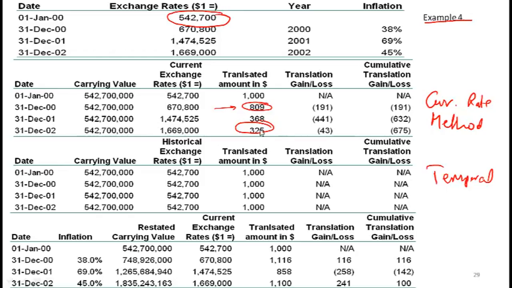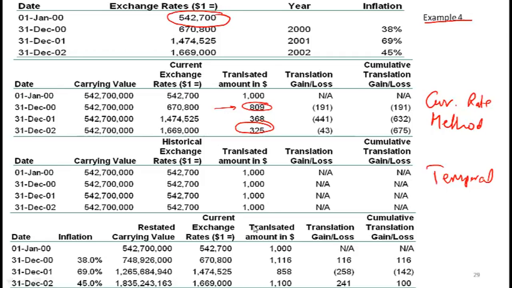You have this possible issue of a disappearing plant or asset, where the subsidiary country keeps devaluing. Then on your US balance sheet, it looks like that asset is slowly disappearing. At this rate, in another couple of years, effectively the asset is gone. The temporal method doesn't do quite justice to what you really have.